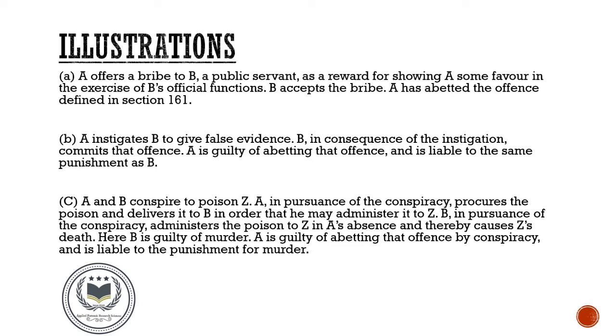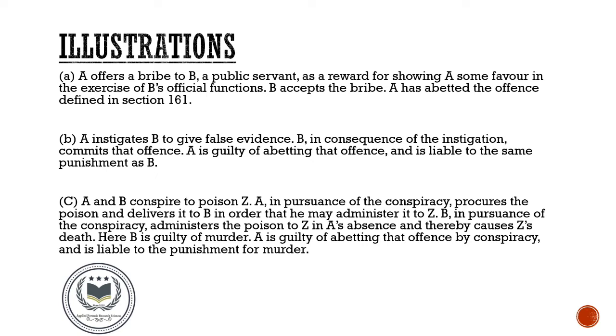The illustrations of this act are: the first illustration is A offers a bribe to B, who is a public servant, as a reward for showing A some favors in exercise of B's official function. B accepts the bribe. A has abetted the offence defined in section 161. Second illustration is A instigates B to give false evidence. B, in consequence of the instigation, commits that offence. A is guilty of abetting that offence and is liable to the same punishment as B.